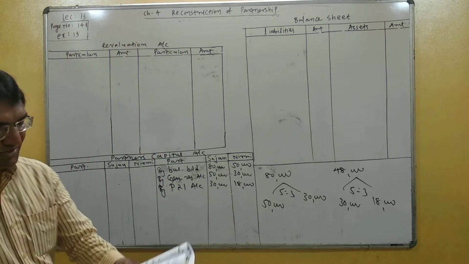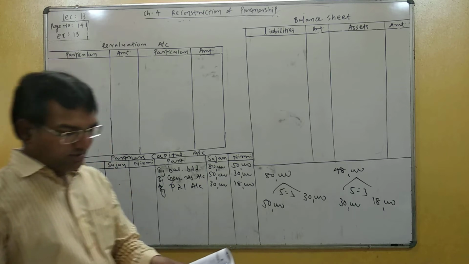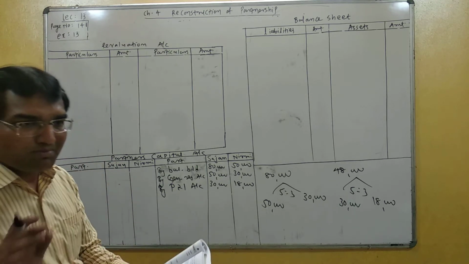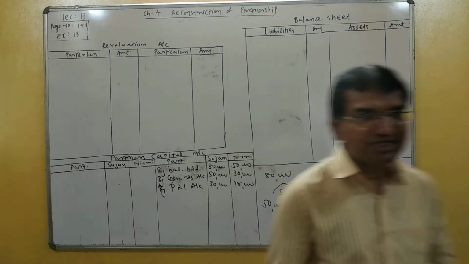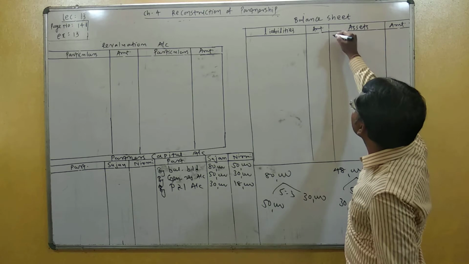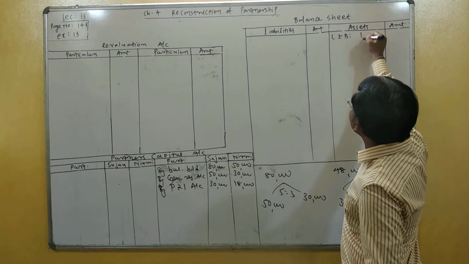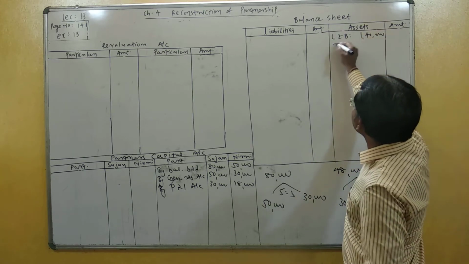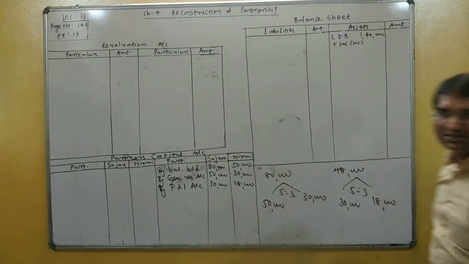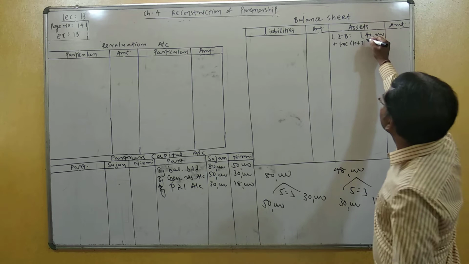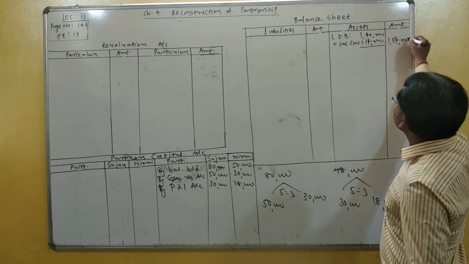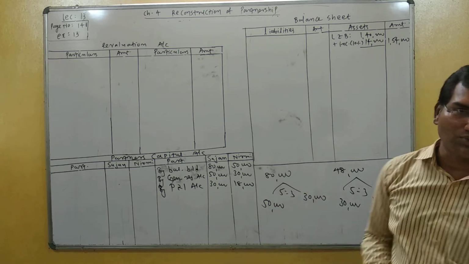Now understand the adjustments one by one. Here the value of building is to be increased by 10%. What is the old value of land and building? 1,40,000. In the inner column, 1,40,000 plus 10% increase, 14,000, so the new value of land and building is 1,54,000.